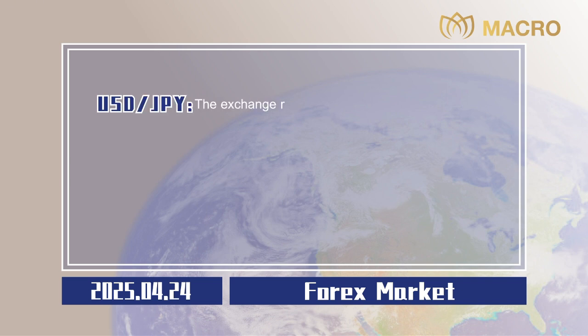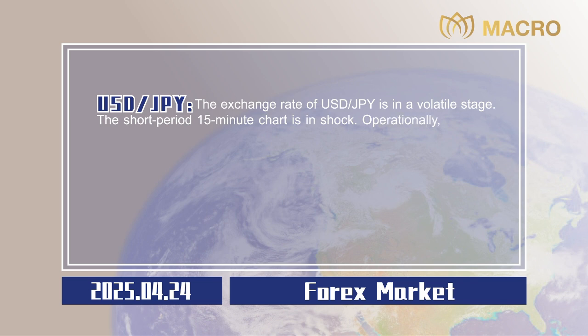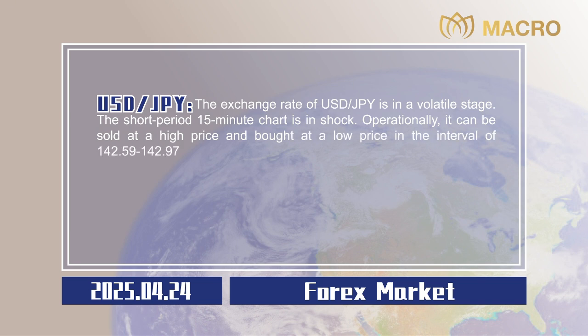US dollar to Japanese yen. The exchange rate of US dollar to Japanese yen is in a volatile stage. The short period 15-minute chart is in shock. Operationally, it can be sold at a high price and bought at a low price in the interval of 142.59 to 142.97.